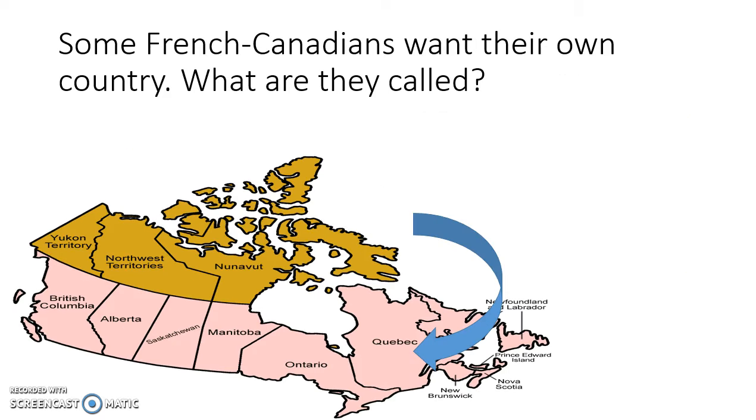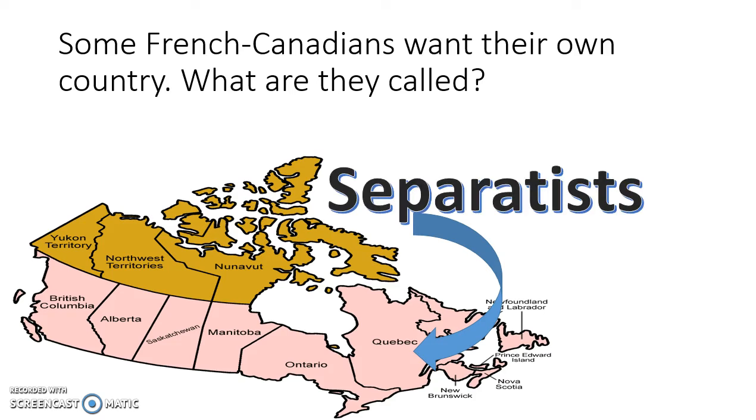Some French Canadians want their own country. What are they called? Separatists. Now, the separatists, they had a vote. It was very, very close in Quebec. They almost formed their own country, but the people that said no in Quebec basically outnumbered those that wanted their own country. And so Quebec still remains one of Canada.